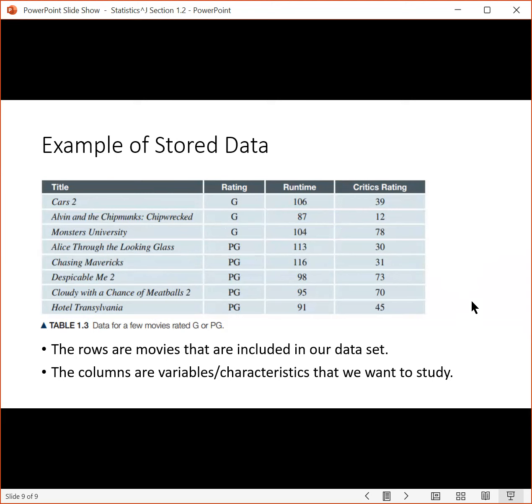Another thing we could do while we're looking at this is determine what's categorical and what's numerical. So take a look at that. What's categorical and what's numerical? The titles would be categorical variables, of course. The ratings would also be categorical variables. The runtime and the critics rating would be numerical variables.